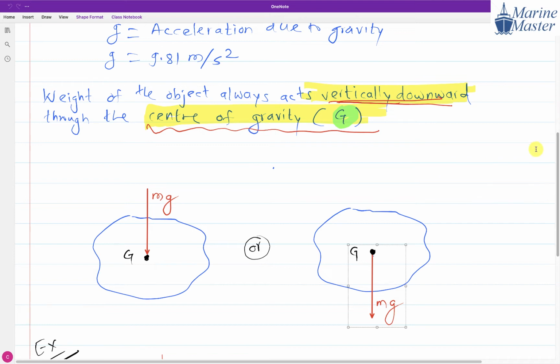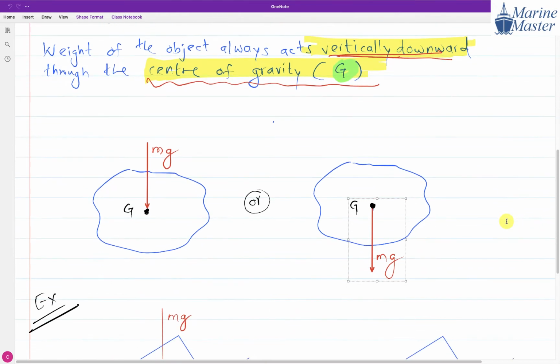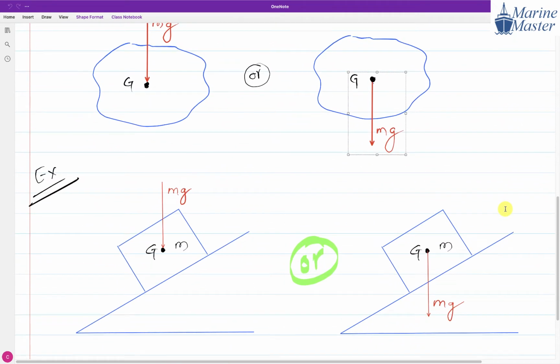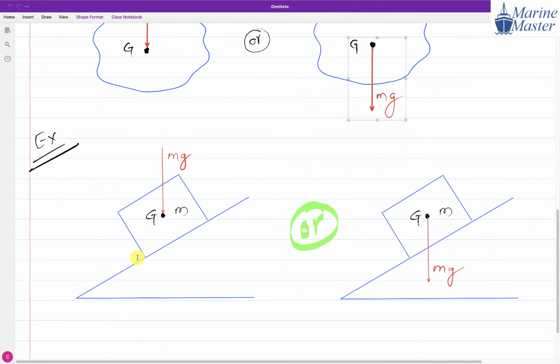Now we will see an example of how we denote the weight. Suppose this is our object, a block, on an inclined plane. Sometimes some people may denote weight like this.